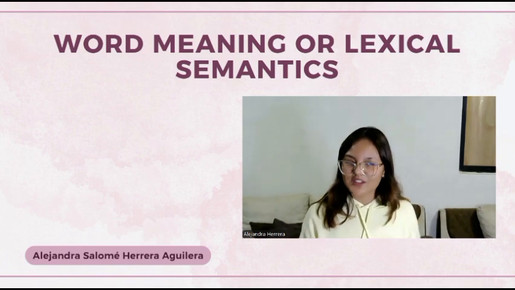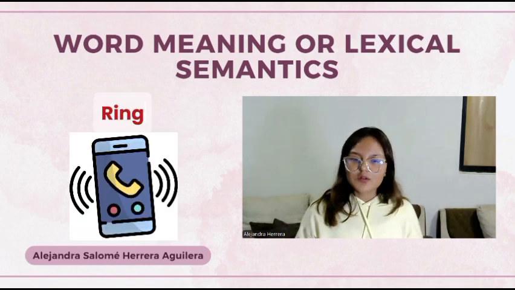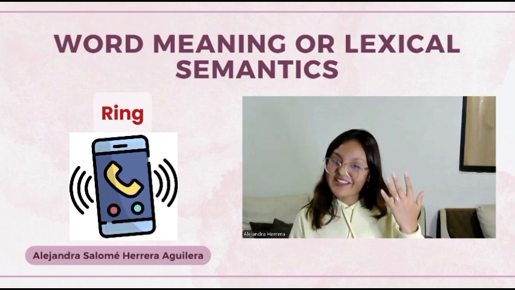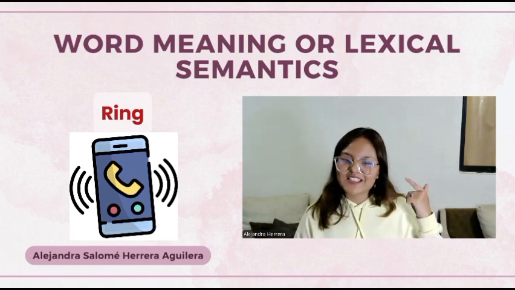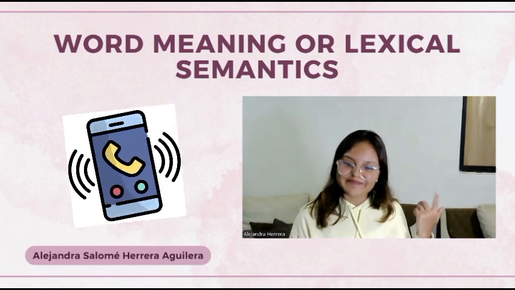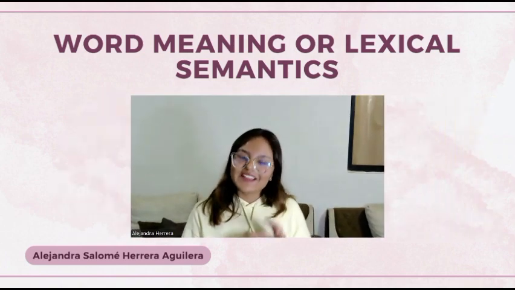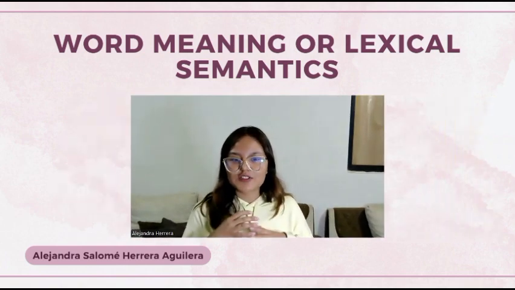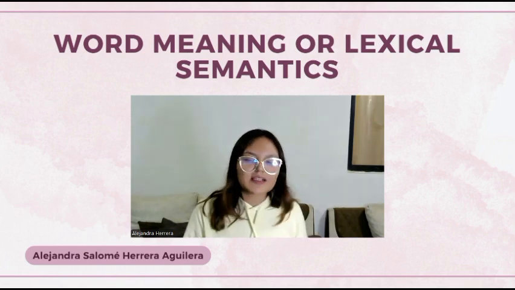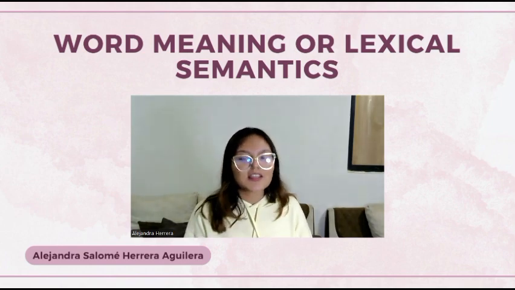So another word is ring, which can mean a piece of jewelry like one on my finger, or the sound of a phone when someone is calling us. So, lexical semantics help us to understand vocabulary better and use words correctly in different situations.